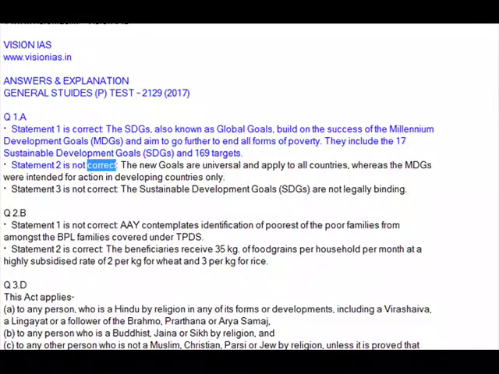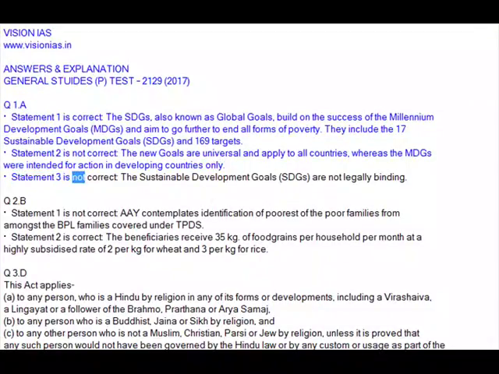Statement 2 is not correct. The new goals are universal and apply to all countries, whereas the MDGs were intended for action in developing countries only. Statement 3 is not correct. The Sustainable Development Goals (SDGs) are not legally binding.